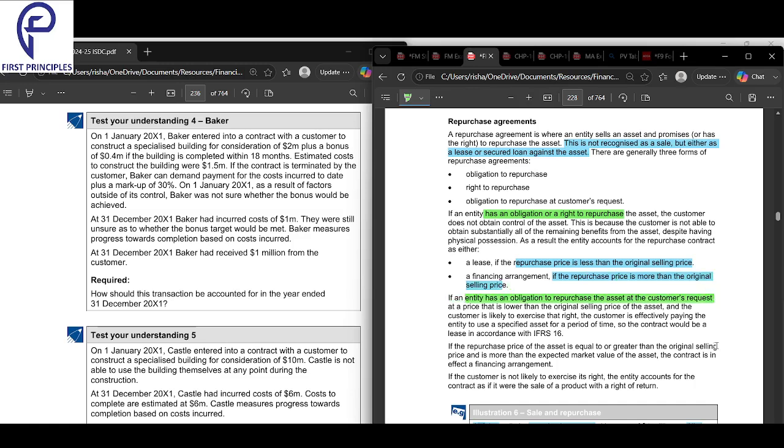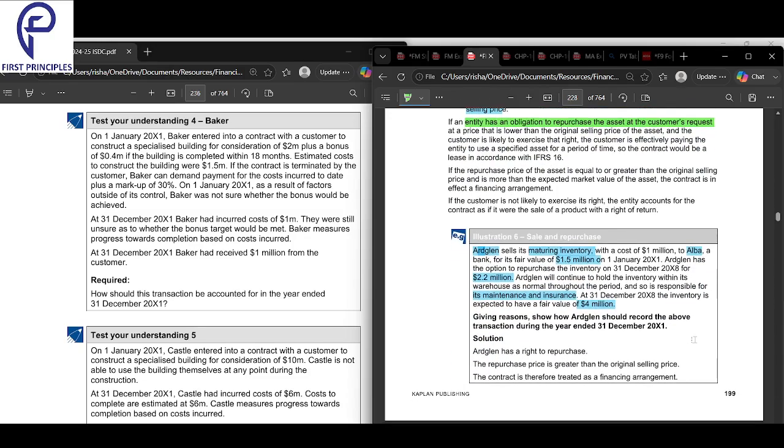If an entity has an obligation or a right to repurchase the asset, the customer does not obtain control of the asset. Like we saw, he could repurchase, so you cannot get the control of the asset. This is because the customer is not able to obtain all the benefit from the asset, despite having the physical possession. As a result, the entity accounts for the repurchase contract as either a lease or a financing arrangement, right? Either it's a lease or a financing arrangement, but it cannot be considered a sale, because some part of the benefit is still with the original buyer.